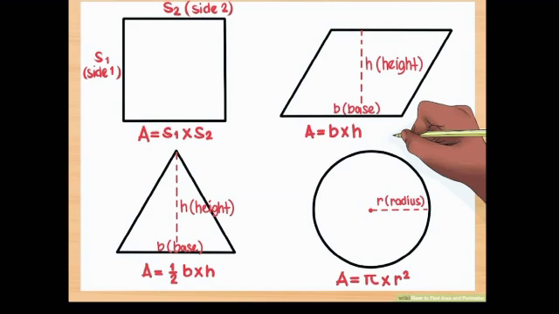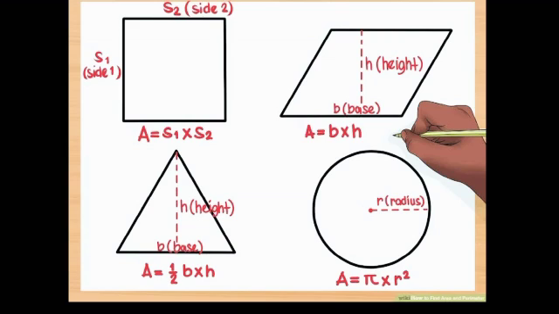So what is area? Area is the measure of the region inside a closed line. So area is the measure of the space enclosed within closed surfaces. For example, the space inside a circle or a square or rectangle or triangle is called area. And the areas of such figures like circles, squares, rectangles can be measured with the help of formulas.